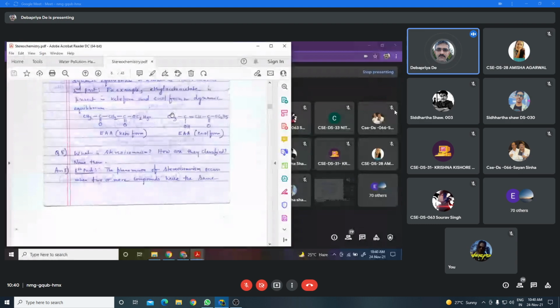That means this hydrogen is the most labile hydrogen. Why is it the most labile hydrogen? Because it will participate in the resonance to form this type of compound. Then between these two structures there will be a reversible sign. So in ethyl acetoacetate, the keto form and enol form are present in dynamic equilibrium. Am I clear?